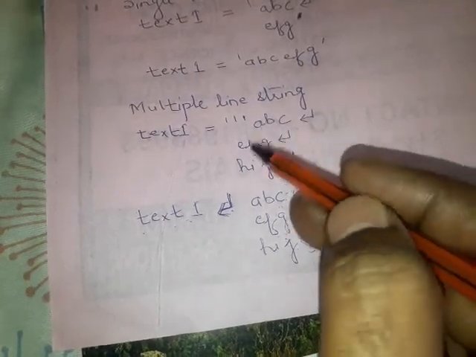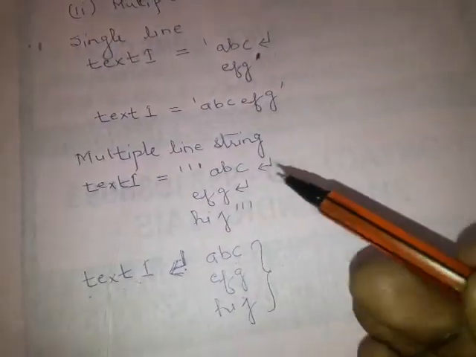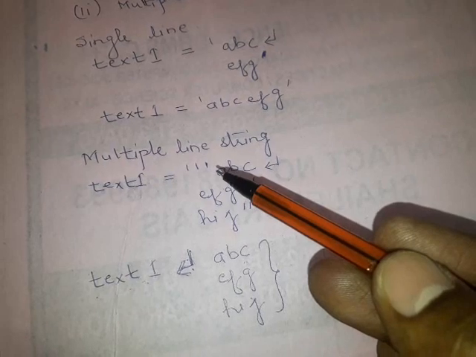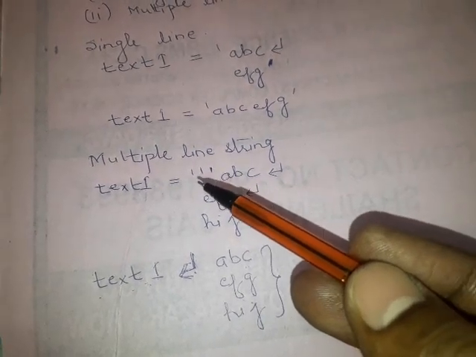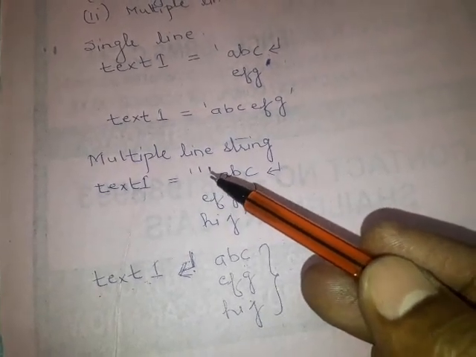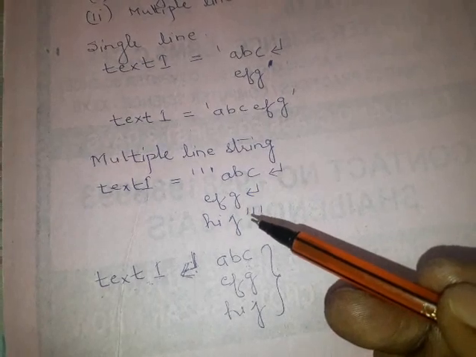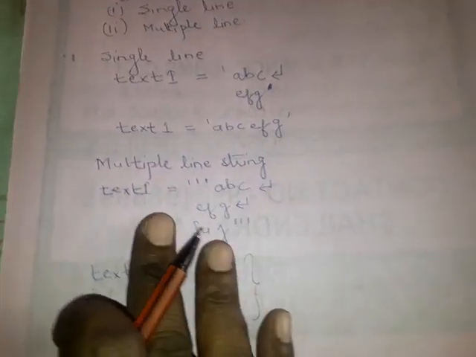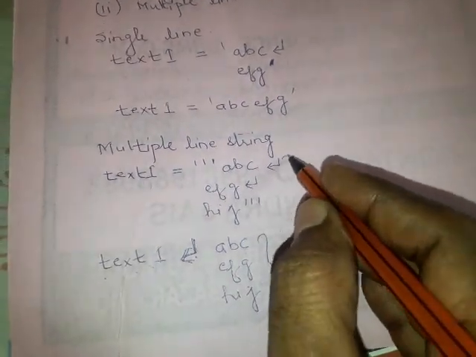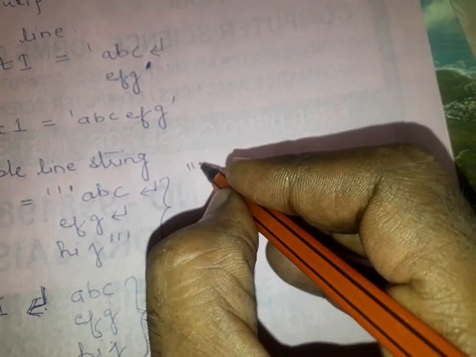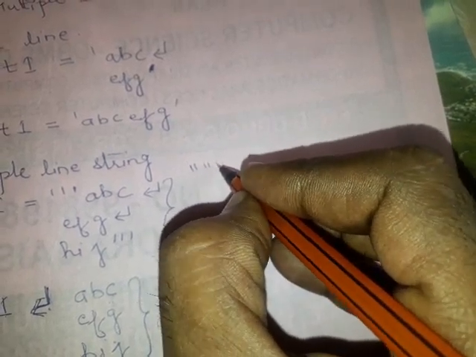In a multiple line string, if you write something over multiple lines, you have to use a triple apostrophe or triple quotes. You can also write it like this, with triple double quotes.